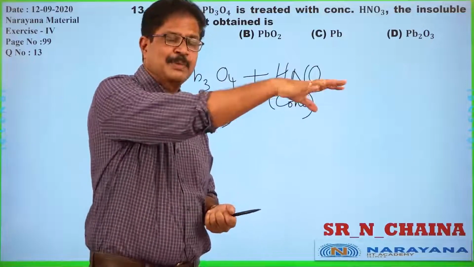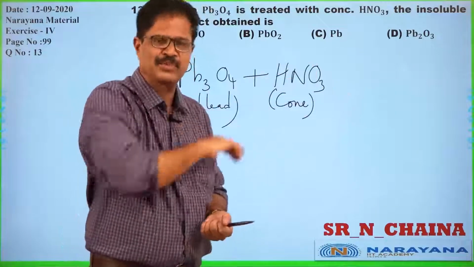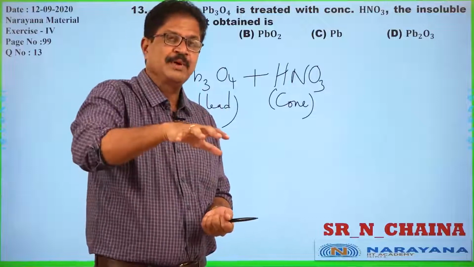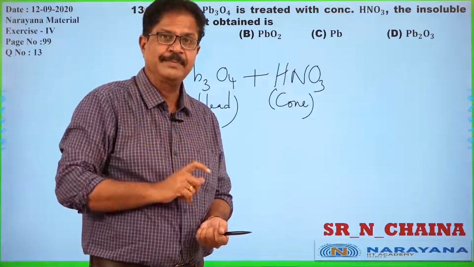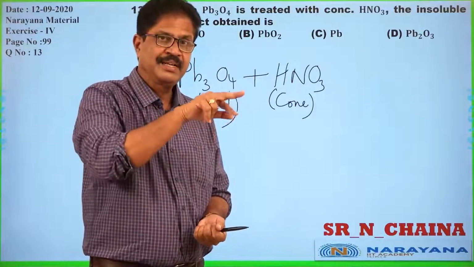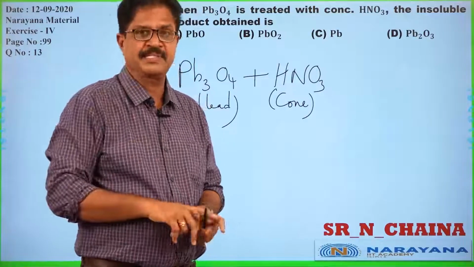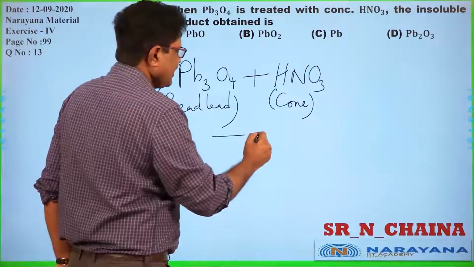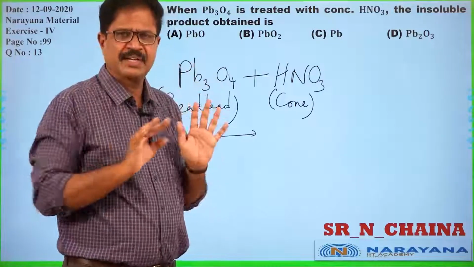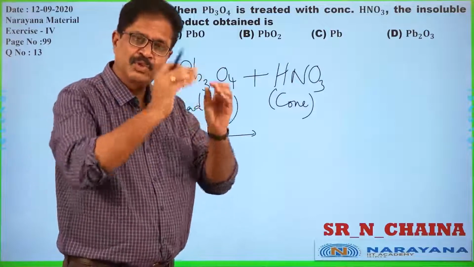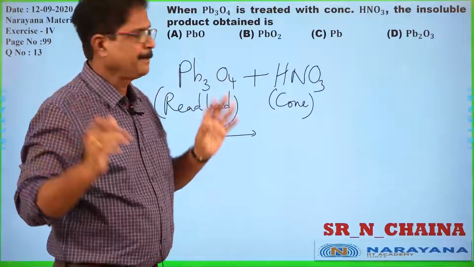Actually, what are the products formed? A very normal question. Among the products, we should have knowledge of solubility. So it is related to two important aspects. Here, first we must know the products. What are the products formed? We should have such adequacy.